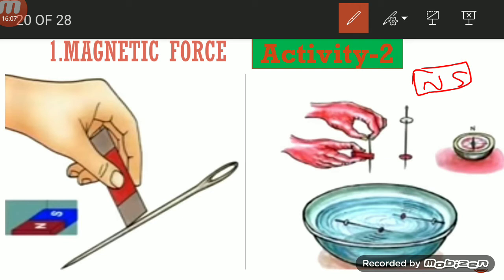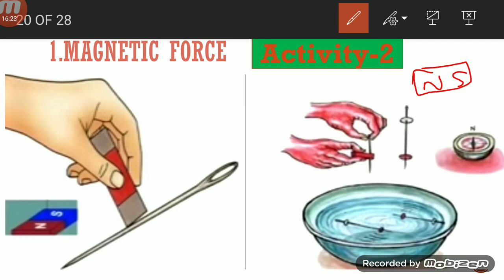It is a very important property of a magnet. Coming to the compass, the compass is used to know the directions of the earth. We have 4 directions: north, south, east and west.